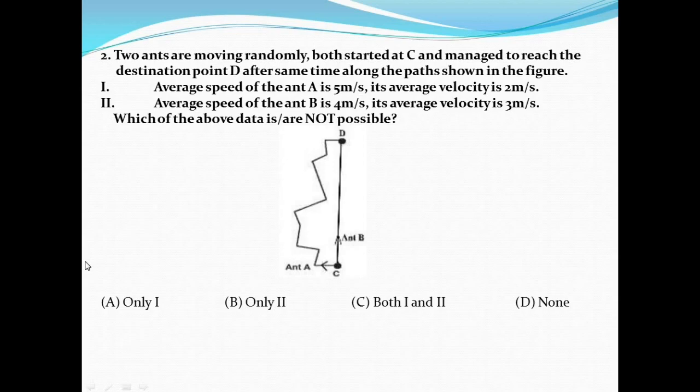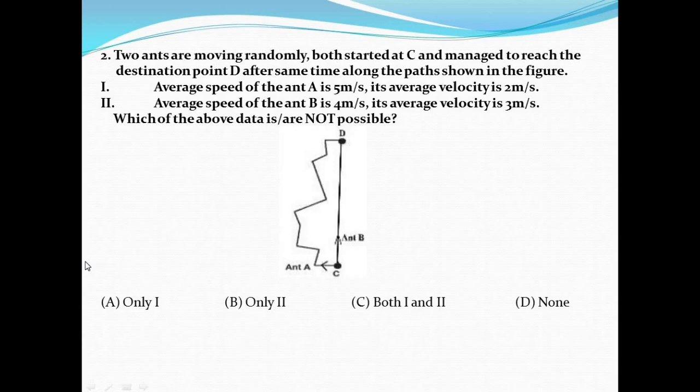Which of the above data is or are not possible? Option A, only statement 1. Option B, only 2. Option C, both 1 and 2. And option D, none. Here, in case 2, the average speed and the average velocity will be same. So, case 2 is not possible.